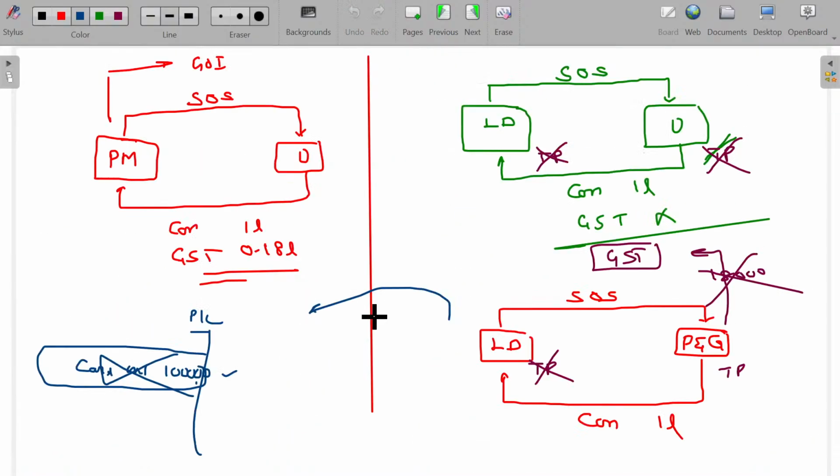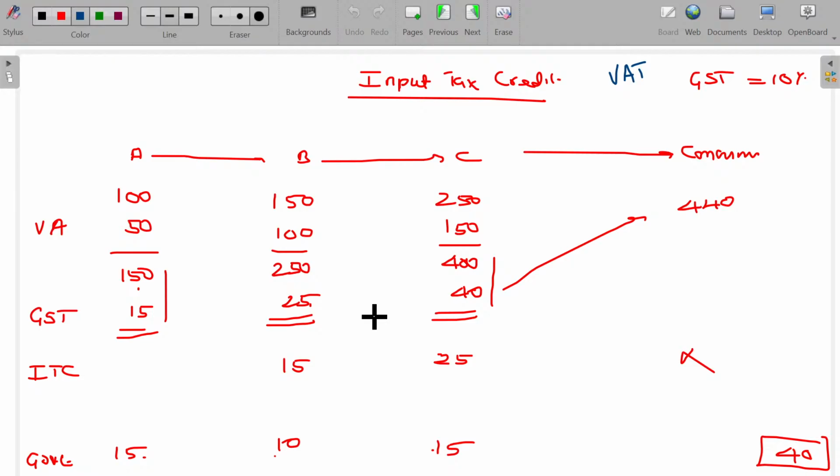So I explained to you about the forward charge as well as reverse charge. Why do we want to have the two structures, sir? Naturally, predominantly suppliers are capable of maintaining all the books. So in the majority of cases, it is forward charge. In some cases the recipient may be more capable. Then the tension is transferred to the recipient's head. That's why we have the RCM basis also. And what structure do we follow? We follow the VAT, value added tax.